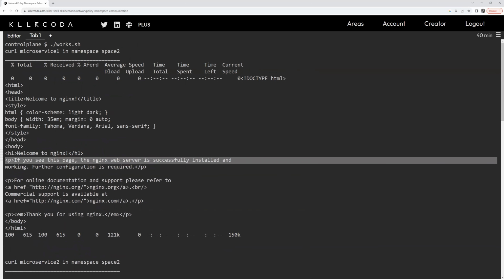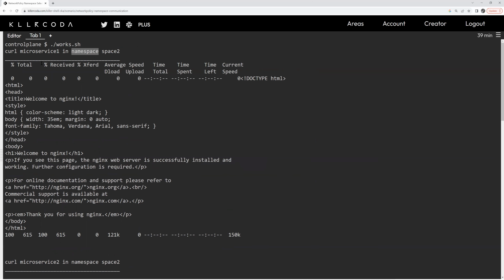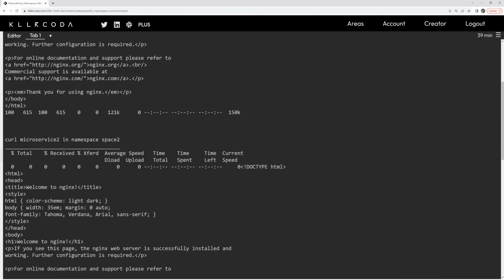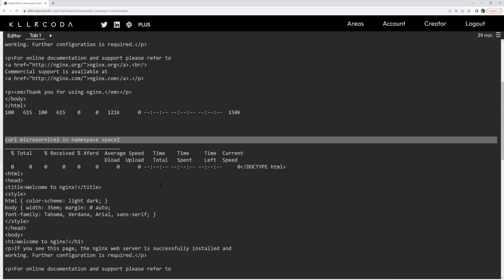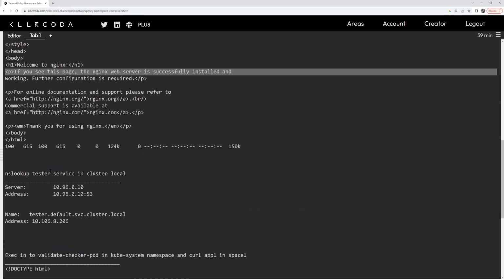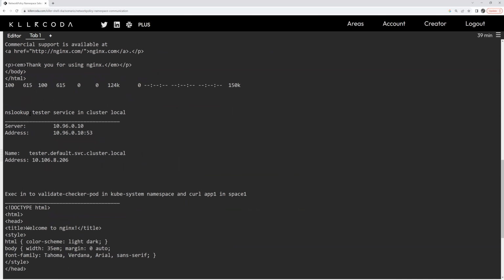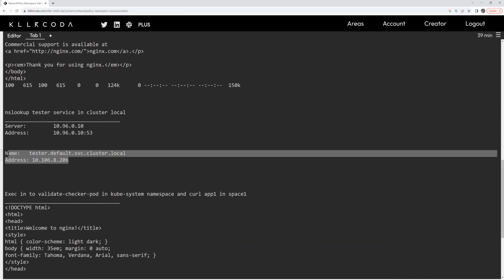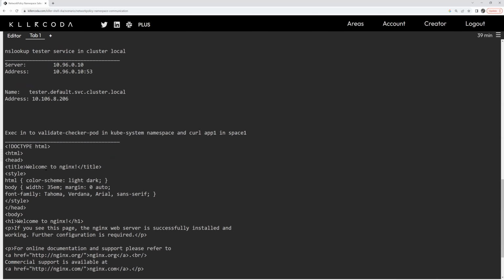Microservice 1 was first, microservice 2 is next in space 2, and that's true too. The next test is, can we do an NS lookup of the tester service in the local cluster? Yes, NS lookup does return it. So that's positive, it's allowed.